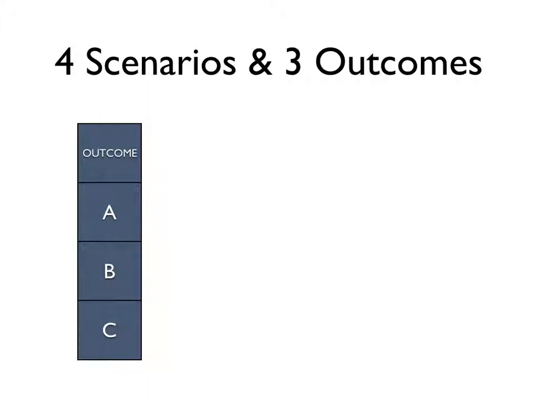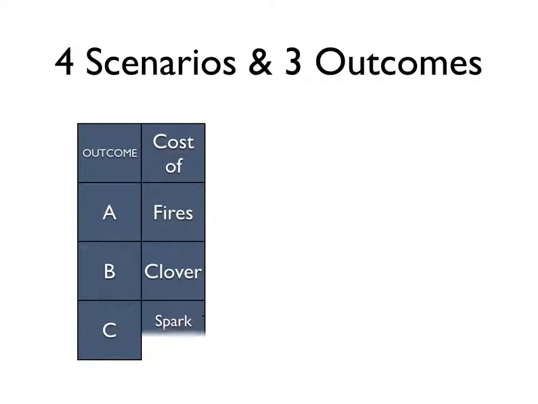We're going to look at 4 scenarios and 3 outcomes. The outcomes are A, B, and C, and they're going to deal with fires. In the first, the sparks are emitted, the farmers grow wheat, and the sparks cause fires and the wheat burns. The second is farmers switch from growing wheat to growing clover. Clover doesn't burn, so there's no harm to the farmers.